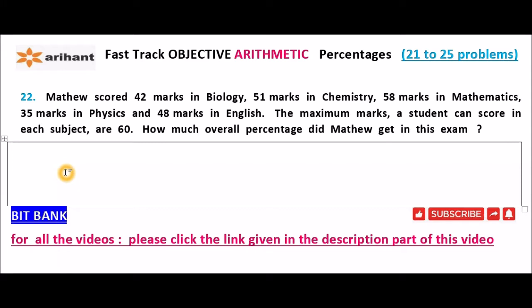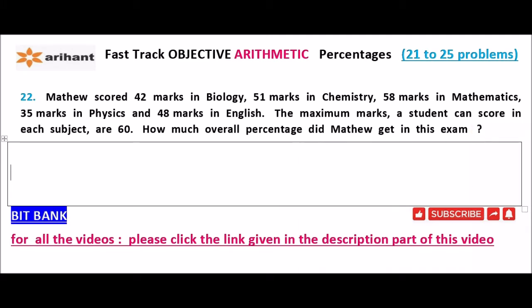Solution. In brief, there are 5 subjects: biology, chemistry, mathematics, physics, English. So Matthew scored different marks in these 5 subjects. Now the maximum marks in each subject is equal to 60. So per subject 60 marks is the maximum marks. So for all 5 subjects, the maximum marks is equal to 5 into 60, 300. We have to find out the overall percentage in all subjects.